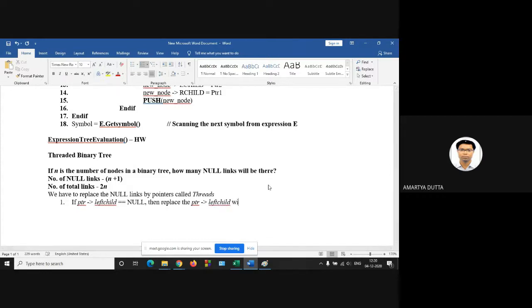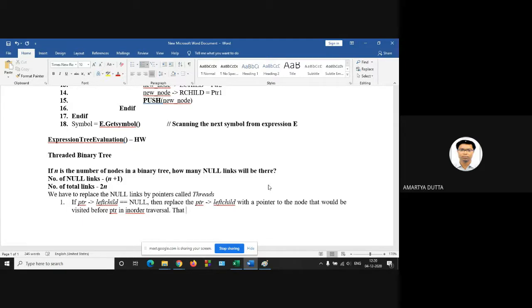with a pointer to the node that would be visited before PTR in order traversal.